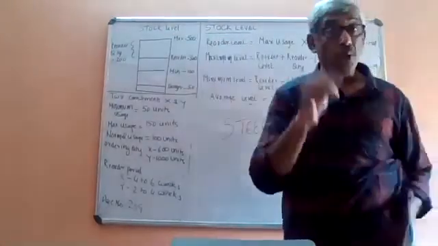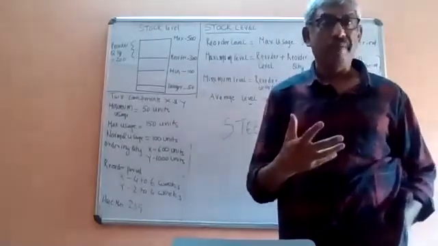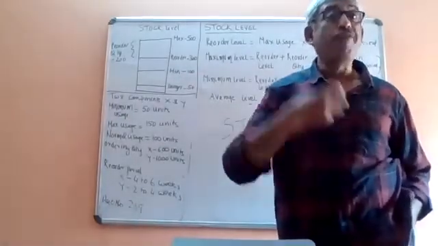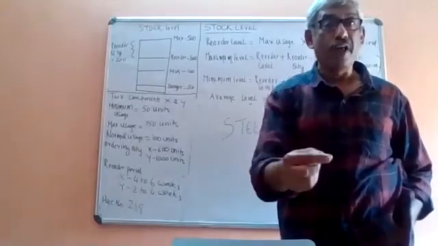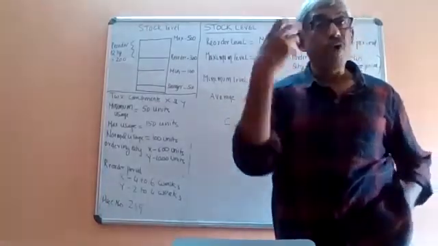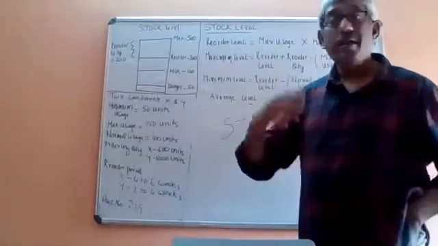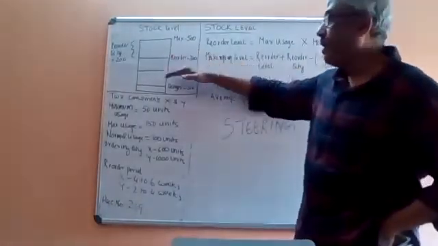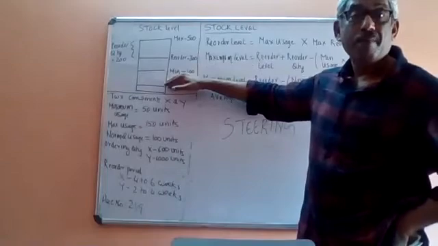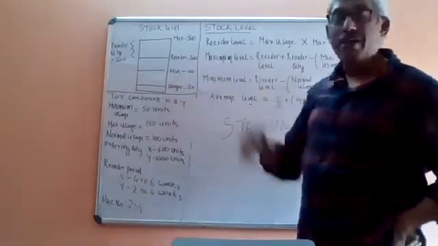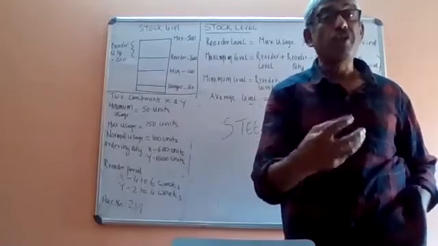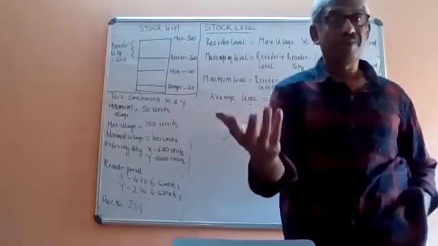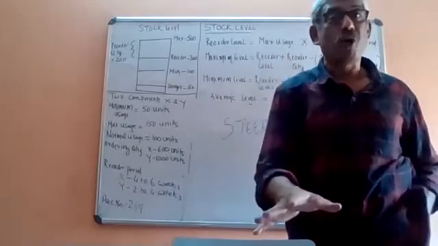But suppose because of some reason you are not able to give a fresh order after reaching your reorder level. Then the stock will keep reducing and reach minimum level. Suppose the minimum level is 100. Your production will continue for a few days, and after that your production will stop.